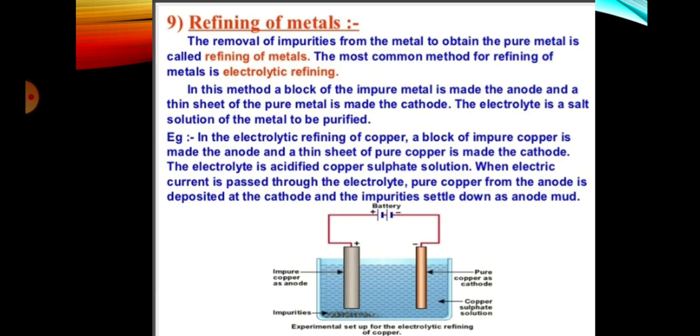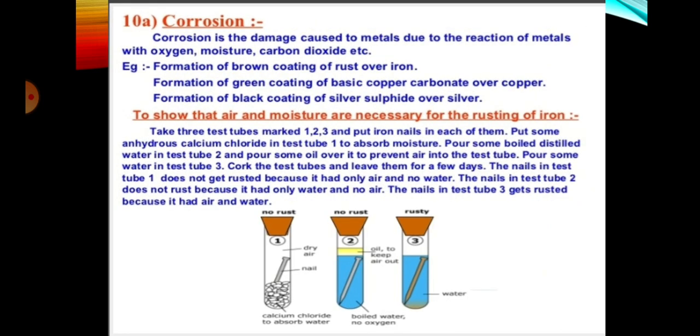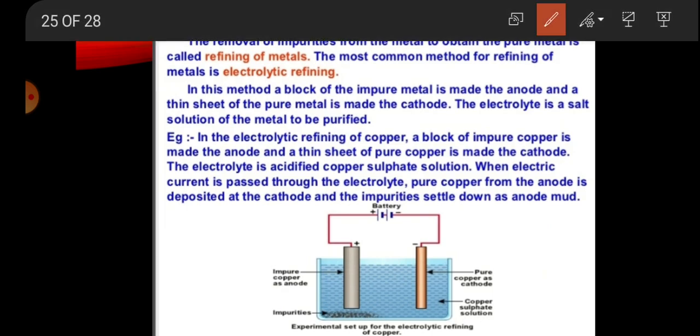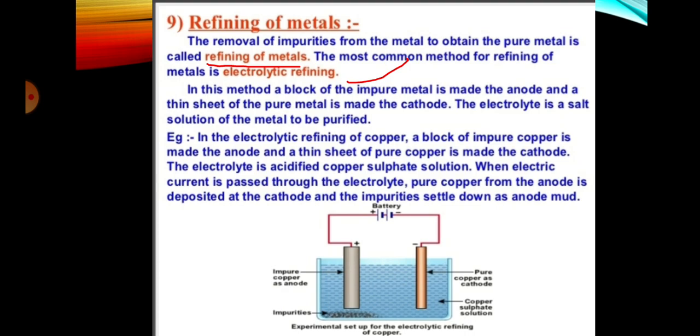Then refining of metals. This is a process of removal of impurity from the metal to obtain a pure metal, and the common method used is electrolytic refining.